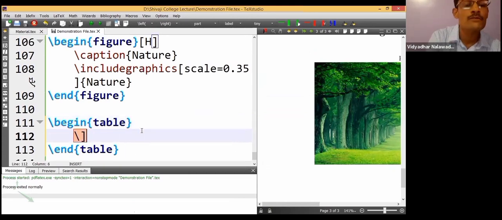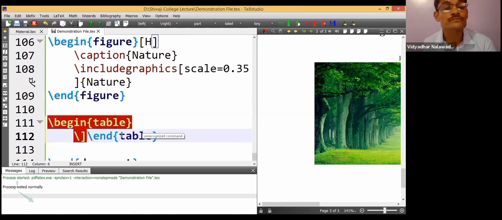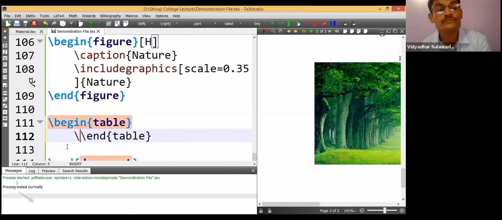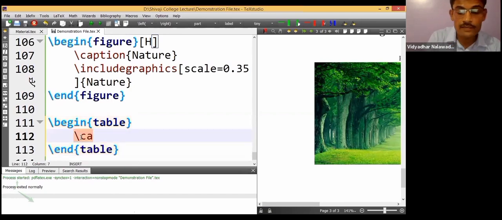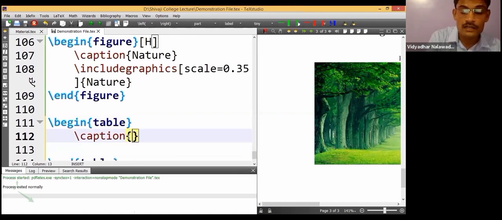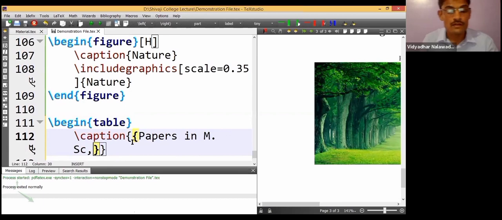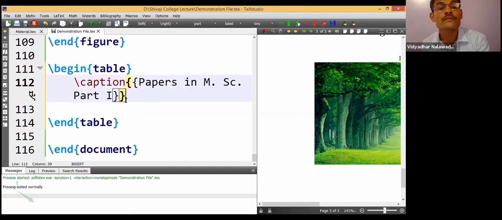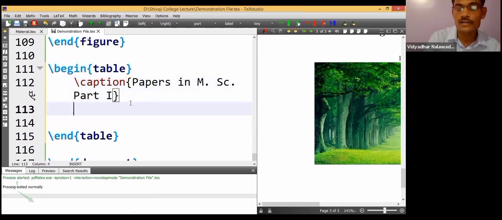Okay, now let's go to the last point, how to insert a table. Begin table. The commands are very familiar, very simple. Here I'll give the caption, the name of the table. Caption: papers in MSc part 1. This is the name of the table, papers in MSc.